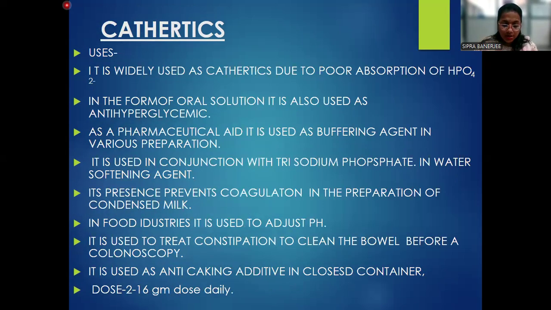Now, it is widely used as a cathartic. It acts by limiting the absorption of water, and the formation of a solution is also hyperosmotic. Next, as a pharmaceutical and analytical buffering agent in various preparations. It is used in conjunction with trisodium phosphate as a water softening agent. Its presence prevents coagulation in the production of condensed milk. In the food industry, it is used as a pH regulator also. It is used to treat constipation and to clear the bowel before a colonoscopy. It is also used as an anti-caking agent. The dose is 2 to 16 grams daily.